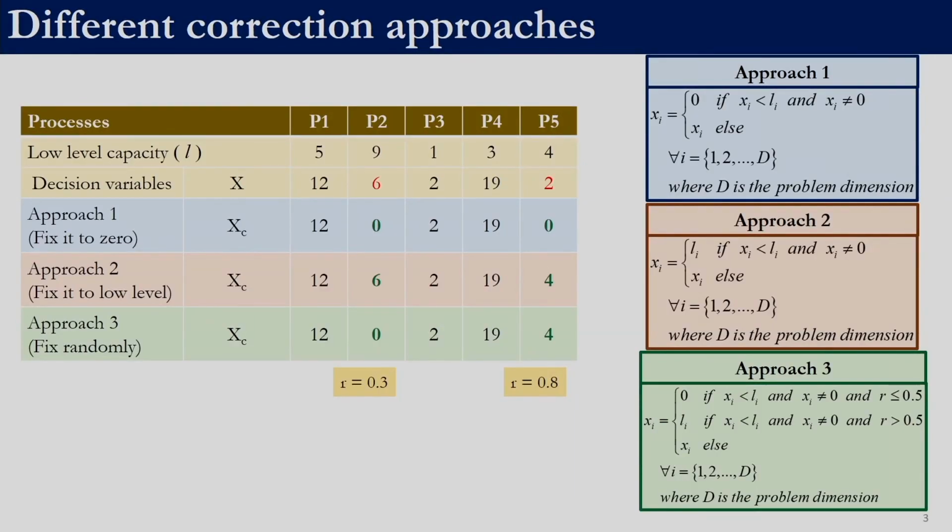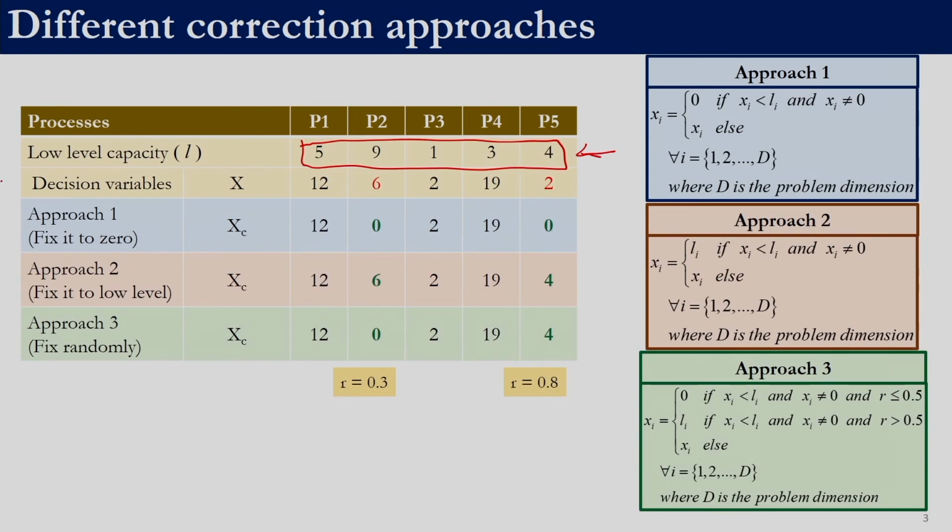So you can also think of other approaches. For example, let us assume this is the low level capacity, coming from the data. It's more like we cannot produce anything less than 5, we cannot produce anything less than 9 for the second process, we cannot produce anything less than 1, we cannot produce anything less than 3 for process 4, and we cannot produce less than 4 for process 5. Again, 0 is allowed. So if there is a 0, that is not an issue.